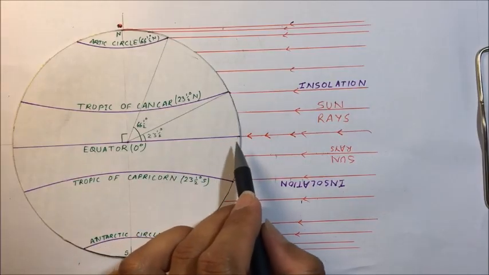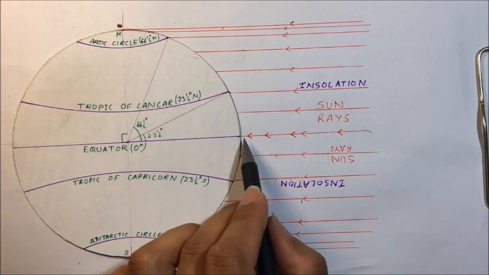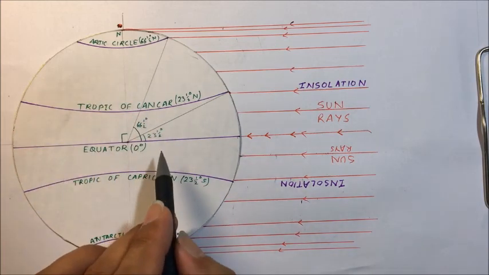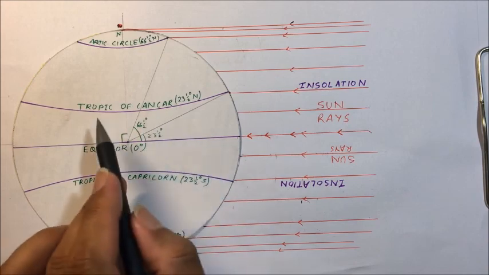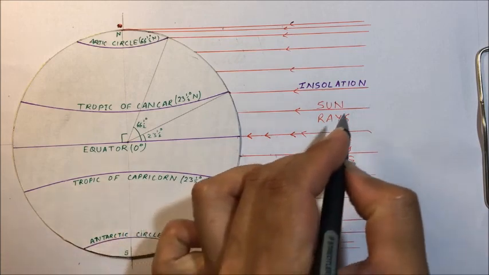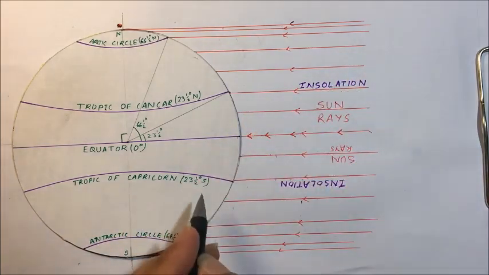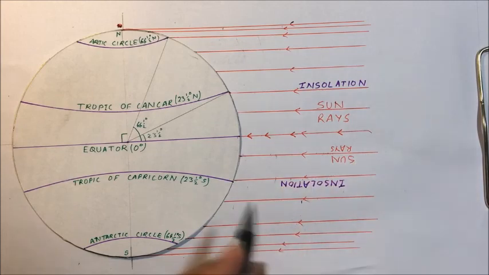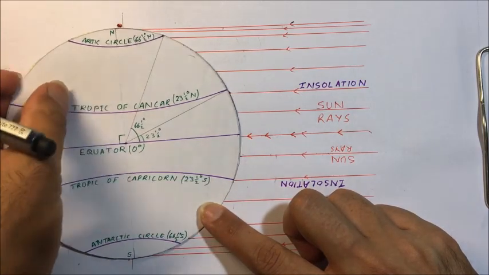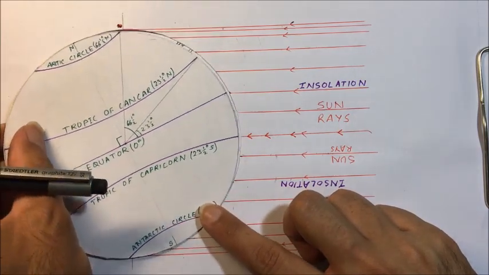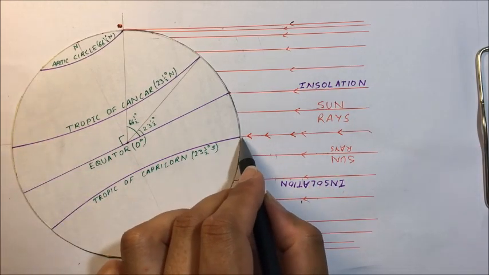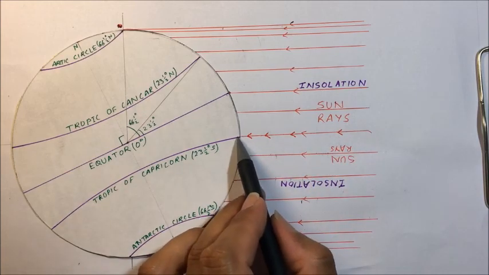This is the position of autumn equinox, that is on 22nd or 23rd September. The sun rays are overhead on equator and dividing the earth into equal day and night. The day and night were equal, 12 hours, at every position on the earth. Now as we are moving towards the 21st or 22nd December, as we are completing the other 1/4 of the ellipse, the sun rays will be overhead at this point, and it will be moving towards the Tropic of Capricorn. So on 21st or 22nd December, the sun rays will be overhead on Tropic of Capricorn.